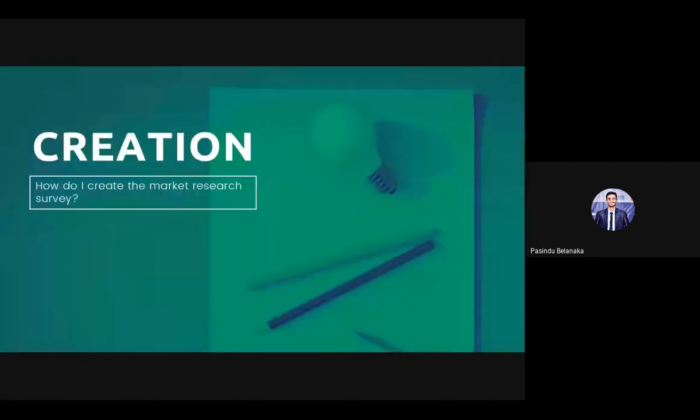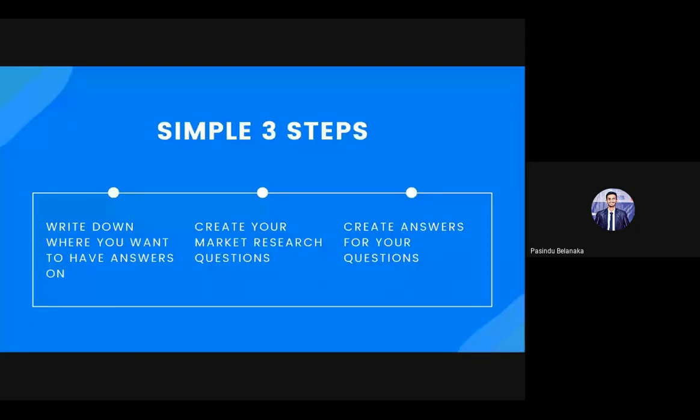I will give a simple way to create these questions, in 3 simple steps. First, write down the things you want to have an answer on, the area that you want your answer on. Second, create the question. Third, the answers, because in market research we give answers as well. Earlier we asked how many times you visit our park, and they had some answers. So we need to give answers as well. These are the 3 steps of creating a question.